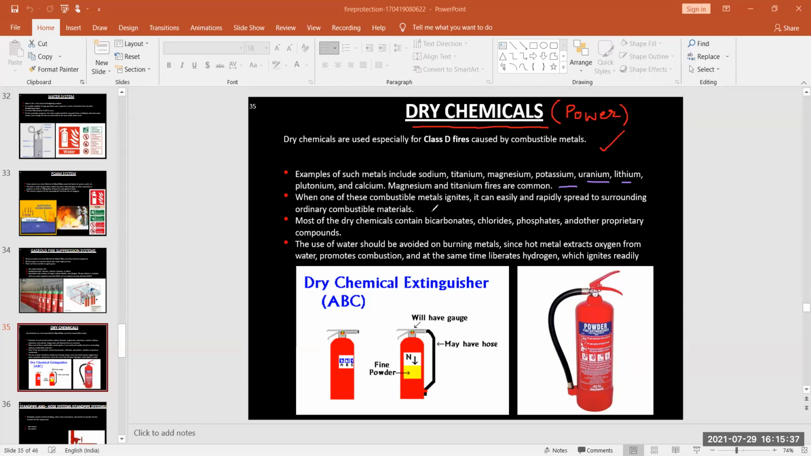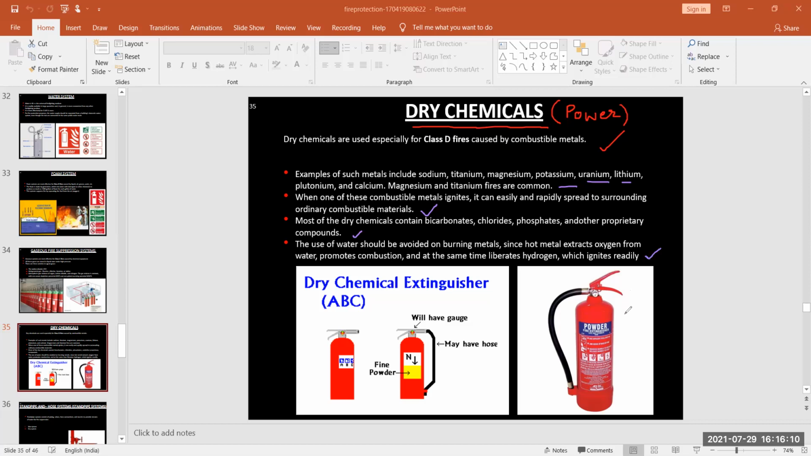Next, when one of these combustible metals ignites, it can easily and rapidly spread to surrounding and ordinary combustible materials. Most of the dry chemicals contain bicarbonates, chlorides, phosphates, and other proprietary compounds. The use of water should be avoided on burning metal since hot metal extracts oxygen from water, promotes combustion, and at the same time liberates hydrogen which ignites readily.